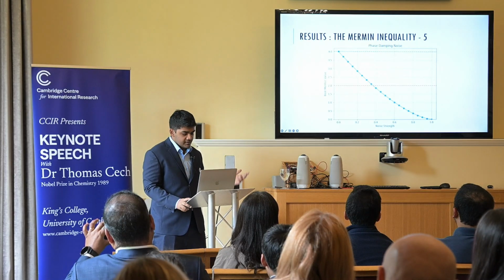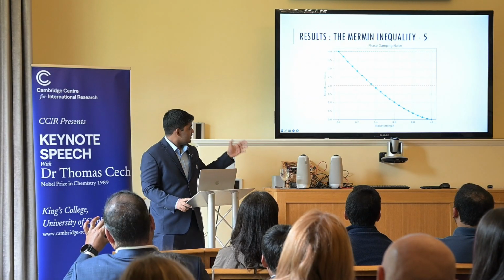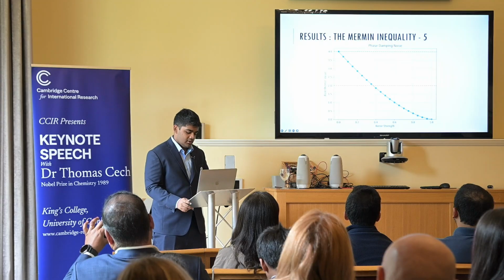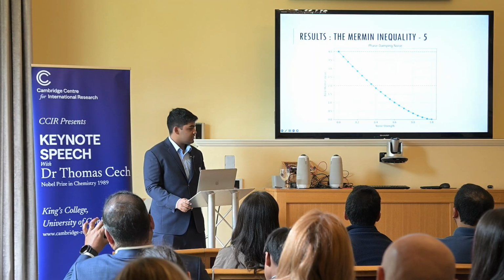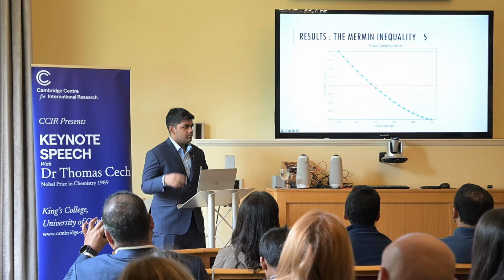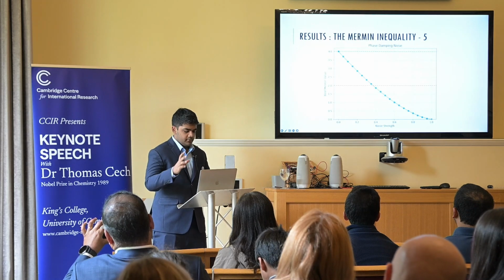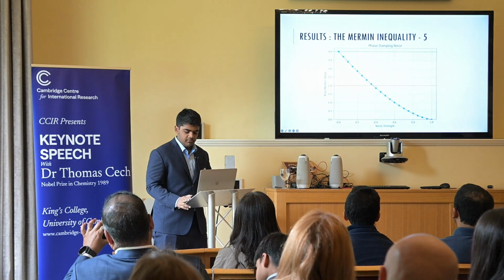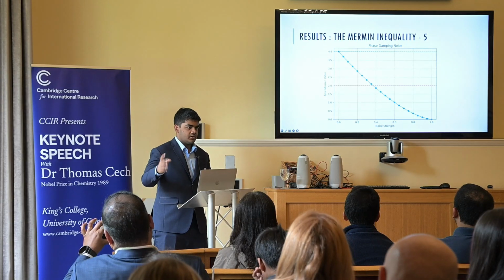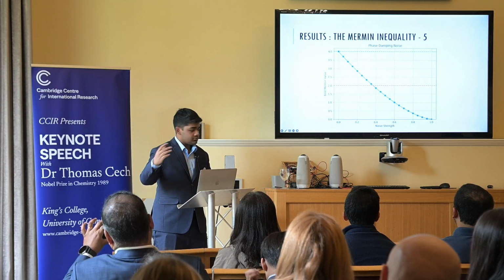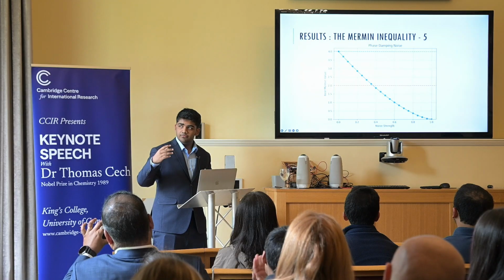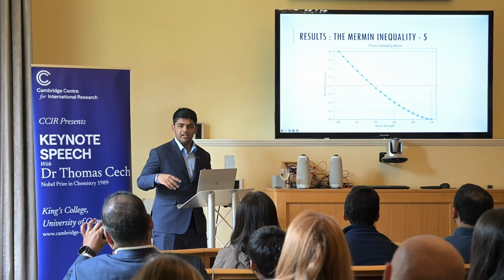And then finally, we have phase damping, which has a similar effect to amplitude damping, where instead of modeling energy loss, it models phase. So for example, if we have a qubit in state 0 and 1, instead of switching the probabilities, it switches whether the signs are positive or negative.